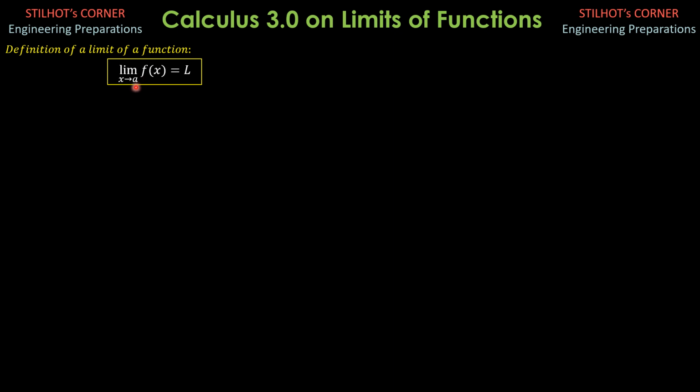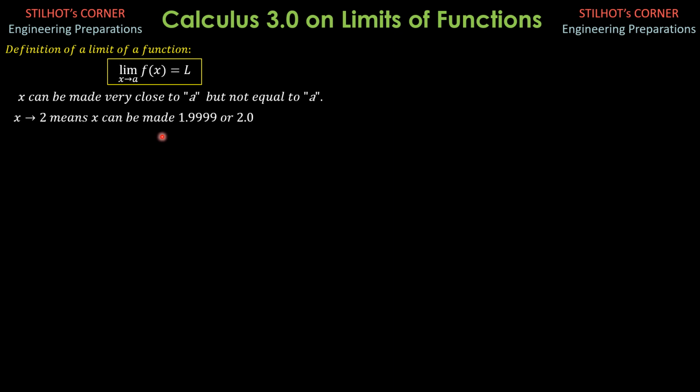The meaning of x approaches a is that x can be made very close to a, but not equal to a. For example, x approaches 2 means x can be made 1.9999 or 2.0001 or closer than this. You can make it 1.999999999, let us say 9 nines, and 2.0000000001, or 8 zeros before the 1, but not equal to 2.